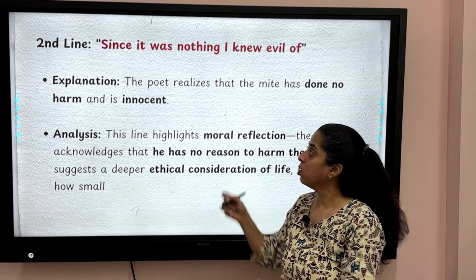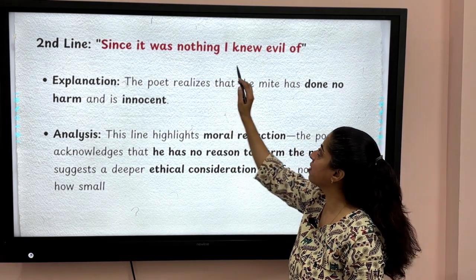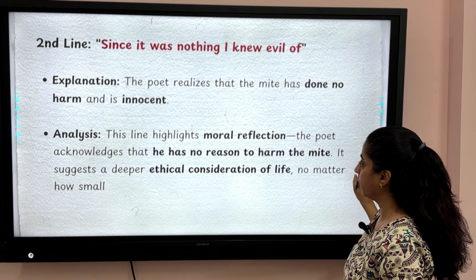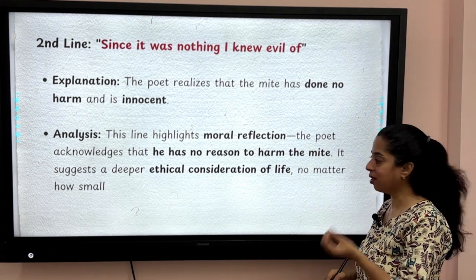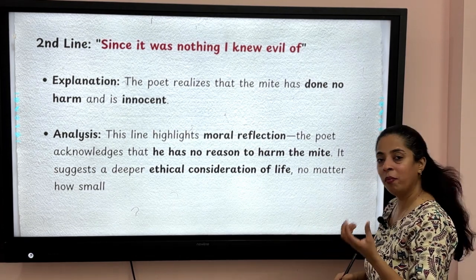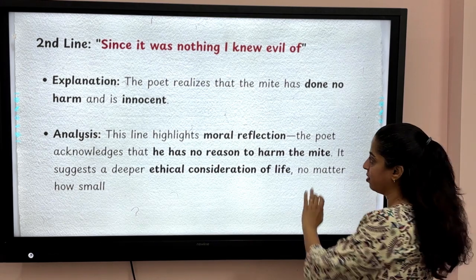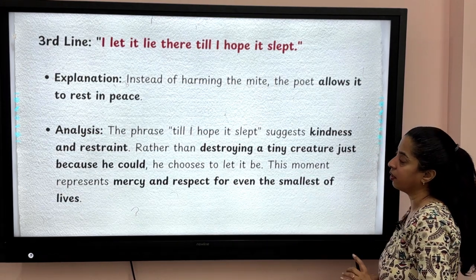We always think so. So here it is saying, since it was nothing I knew evil of. Okay, so there has to be an ethical consideration of life, no matter how small that life is. We should ethically consider it.